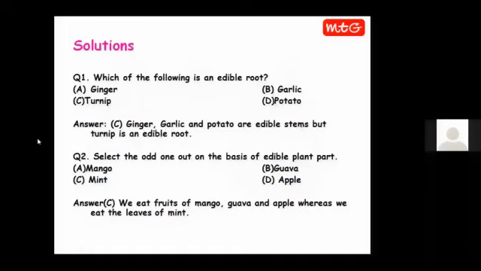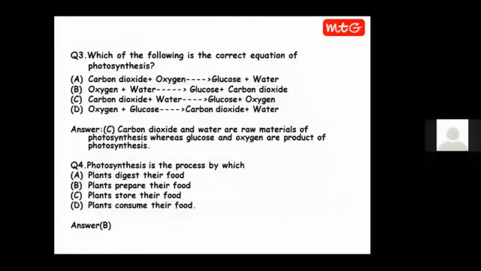Then question 2 was, select the odd one out on the basis of edible plant part. Here, mango, guava, mint, and apple. The correct answer is option C, because in mango, guava, and apple, we eat the fruits. But mint leaves are edible. We eat the leaves of mint plant. So option C is the correct answer.